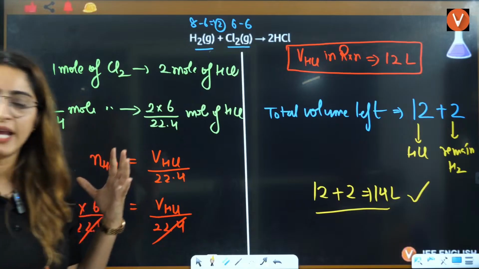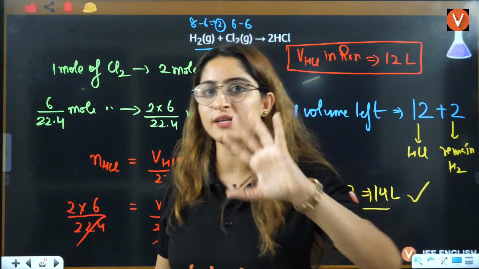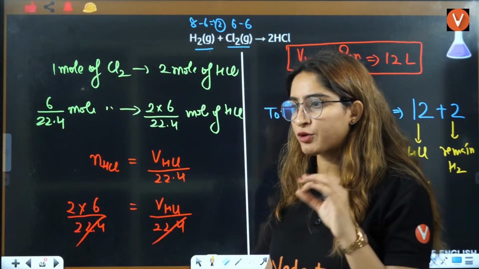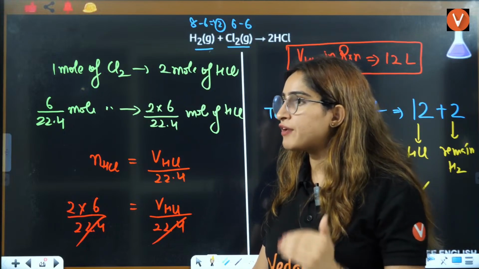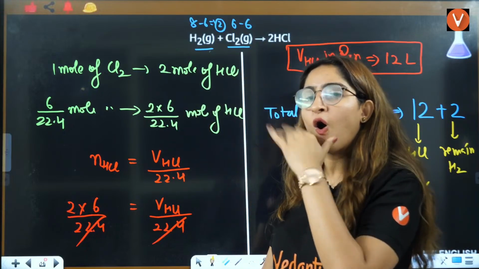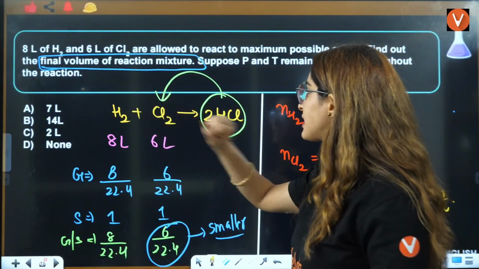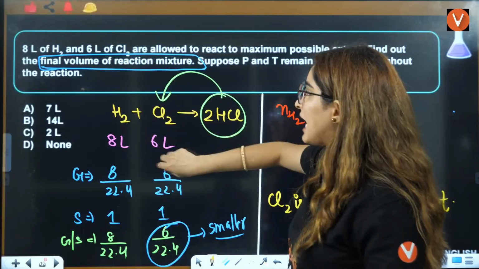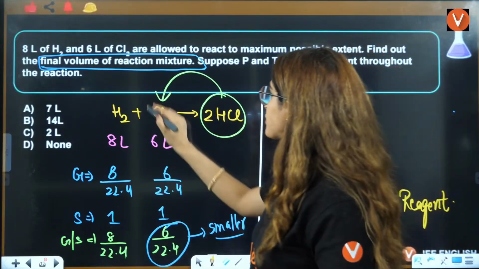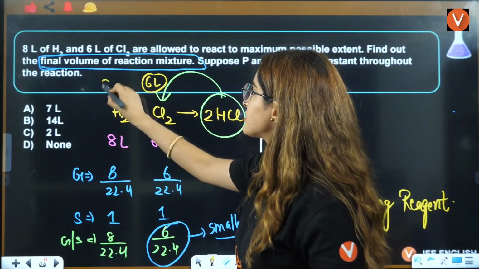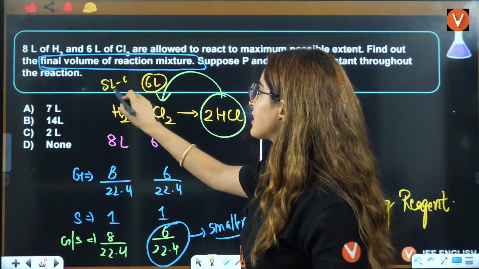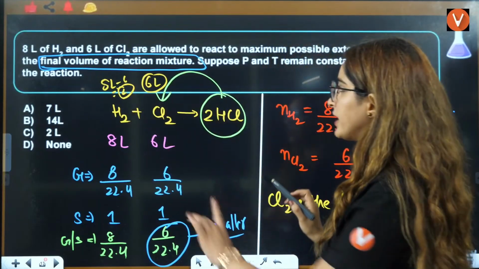If you are doing this orally, then you have to be proficient in this. That's why first you try to do it this way. Orally also you can do this. You know how? The simple thing is you can just see here, this is the limiting reagent. That means 6 volume will be consumed, so 6 liter of volume will be consumed. This is 8 liter, right? 8 minus 6 is 2, and 2 liter is left here.